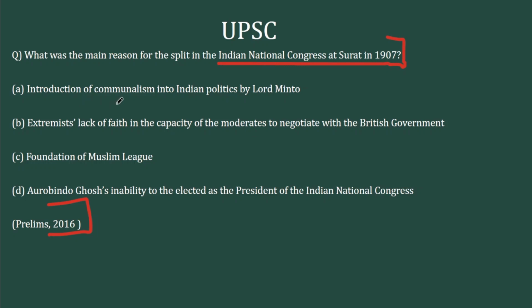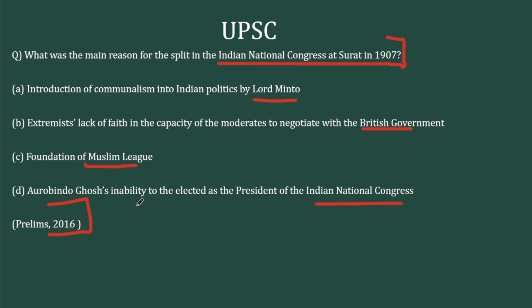The first option, introduction of communalism into Indian politics by Lord Minto. Second, extremist lack of faith in the capacity of the moderates to negotiate with the British government. Third, foundation of Muslim League. Fourth, Aurobindo Ghosh's inability to be elected as the president of Indian National Congress.